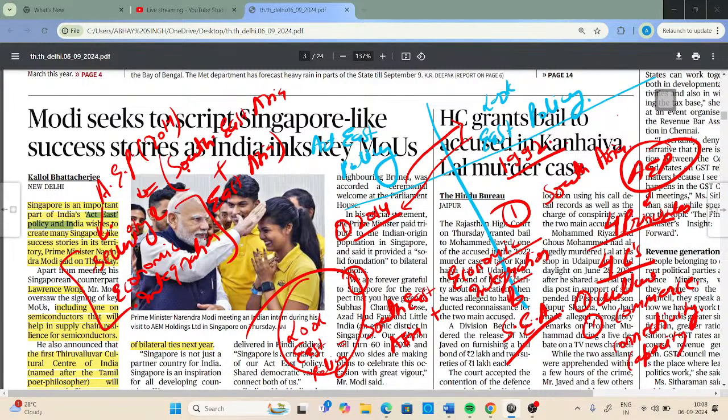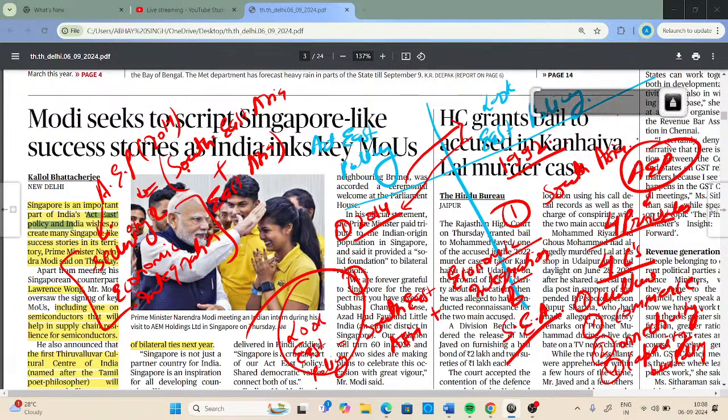These are the four C's of Act East policy: culture, commerce, connectivity, and capacity building. So this is all about Look East policy and Act East policy, which is important for us to discuss.